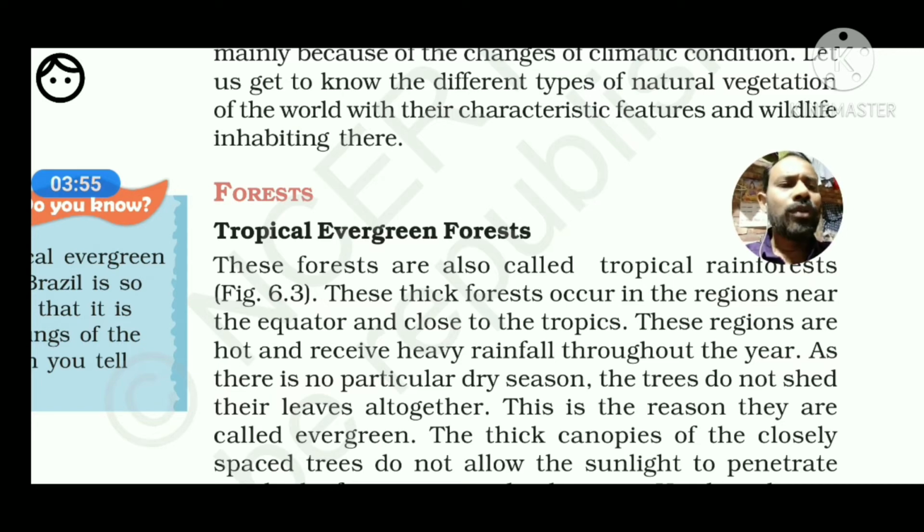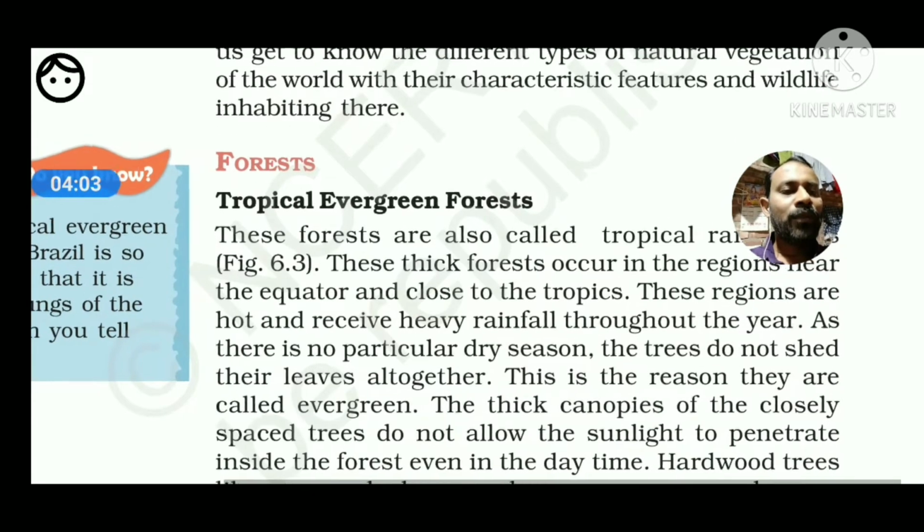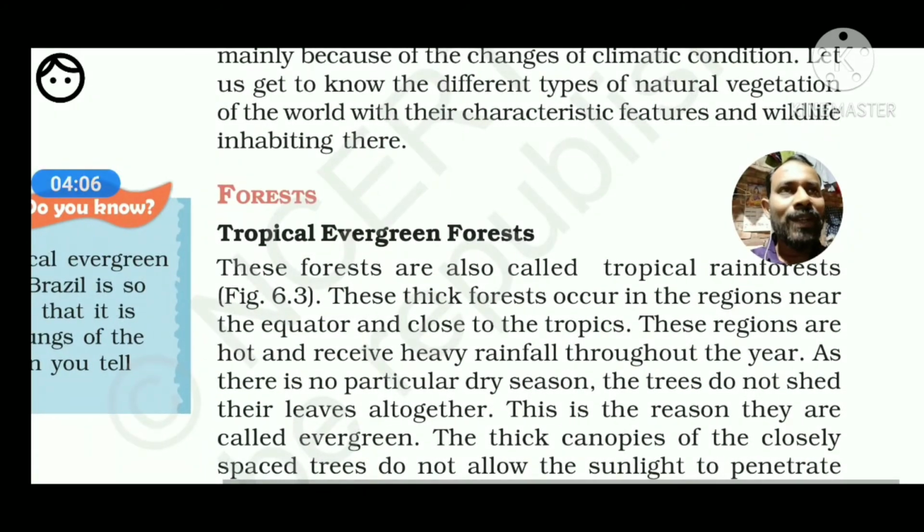Tropical evergreen forests never shed their leaves. Those which are referred to as the rainforest are particular. In this region we usually see rainfall every day in the afternoon. That is concerned with areas very close to the equator, within 5 degrees from the equator. In such areas we usually see this evergreen condition, referred to as the rainforest, such as the Amazon. We can say the Amazon is the best example of evergreen forest.